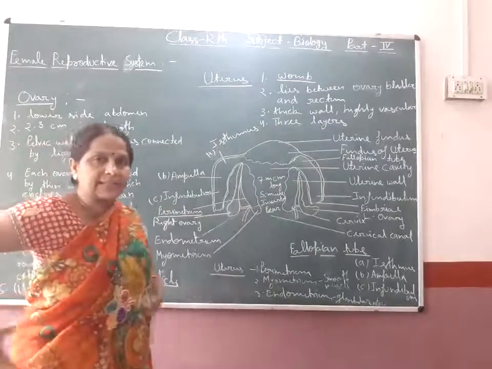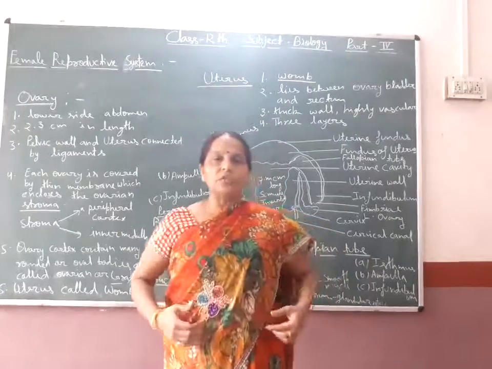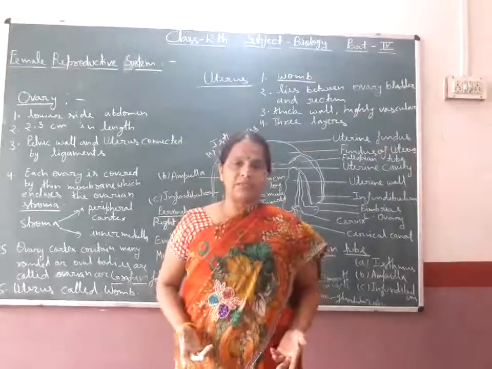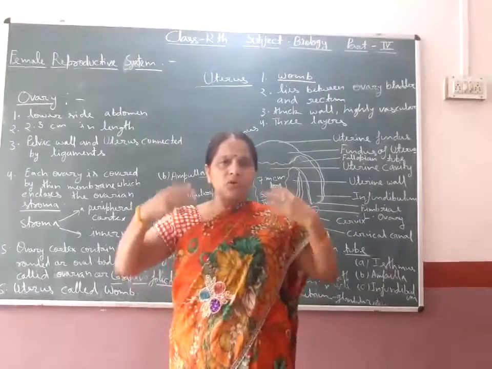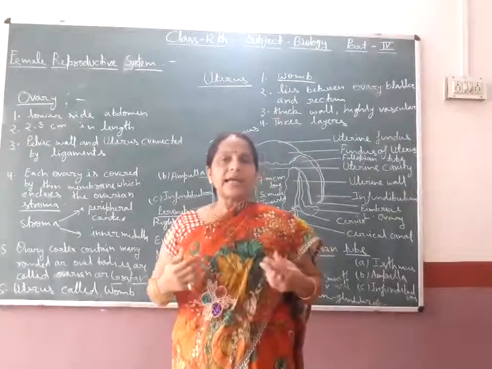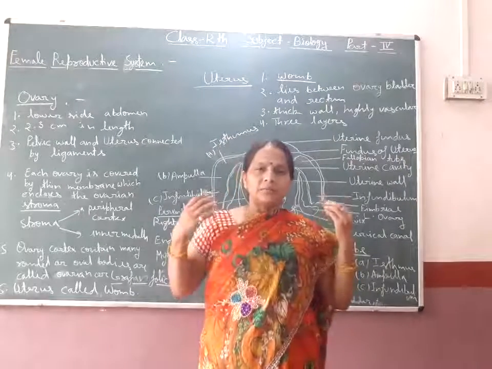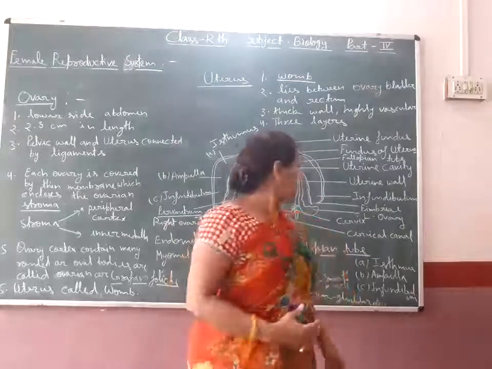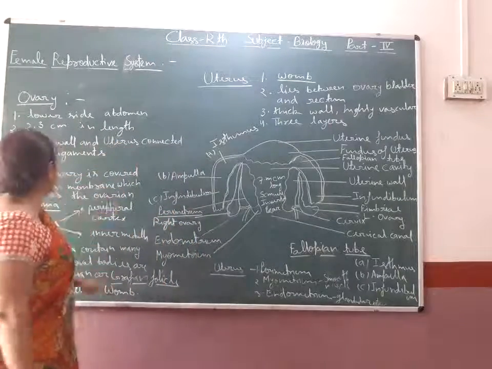The ovaries are present on both sides of the uterus, and the uterus is in between, and on both sides it is connected to the pelvic wall by the ligaments. All of you students, you should know that all organs are present in the body. They are attached to the body muscles by specialized ligaments. So they are fit inside the body. So here also the ovary and uterus are fitted by the ligaments.